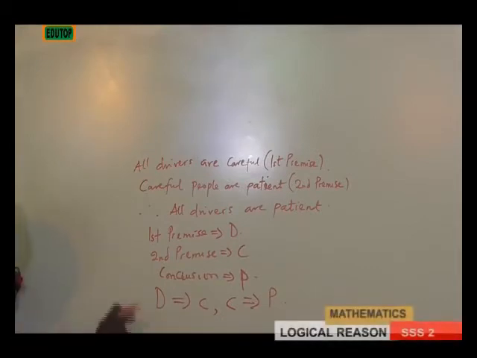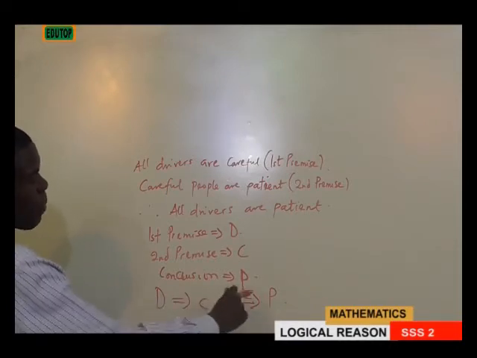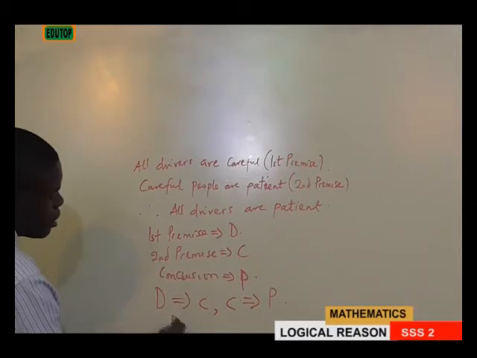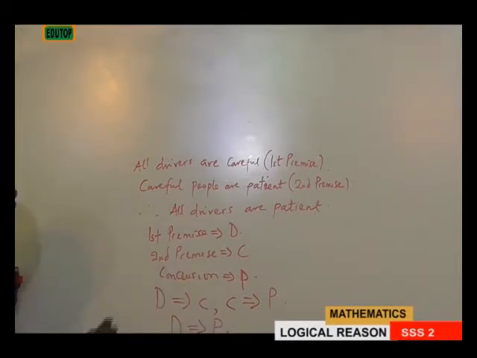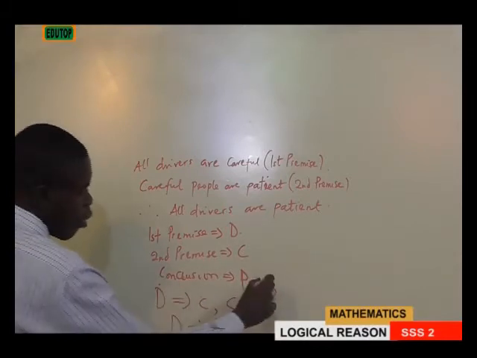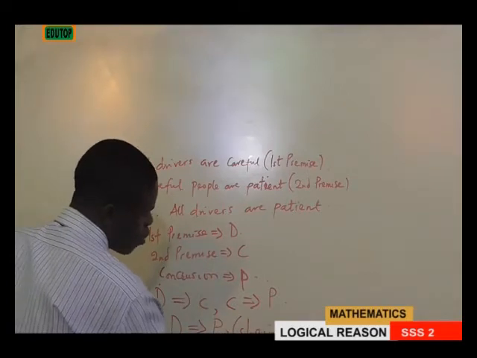Since D implies C and C implies P, it follows that D definitely implies P. Since this connects to this, and this connects to this, and therefore this now connects to this, we call this a chain rule.